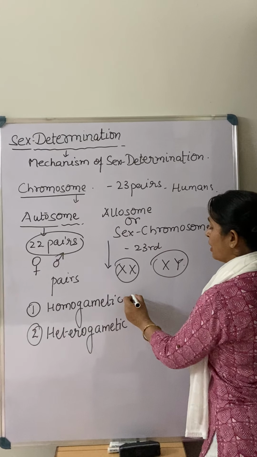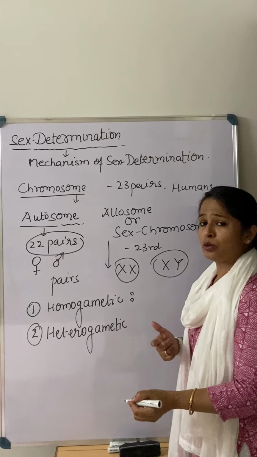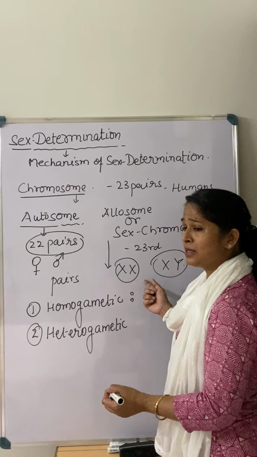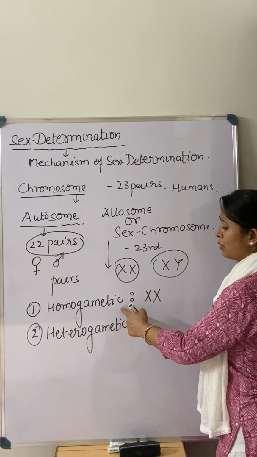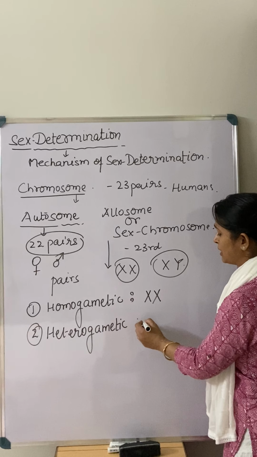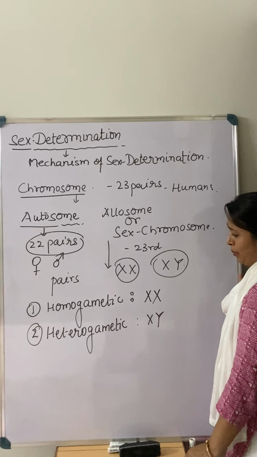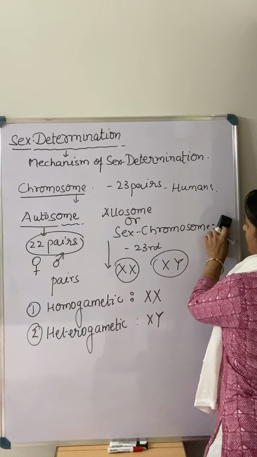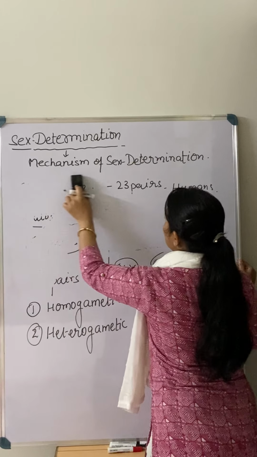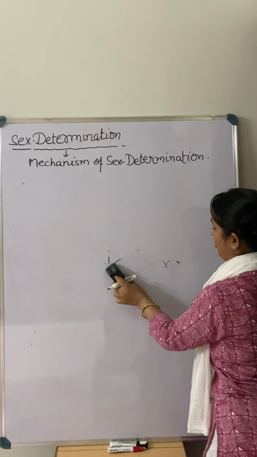Right. What is the meaning of homogametic? If in the sex chromosomes, the pair of alleles present are the same, if they are the same type, then we call them homogametic parents. If they are of a different type, then we call them heterogametic parents, right? Now, sex determination is of two types. Basically it can be categorized into two: male heterogamy and female heterogamy.